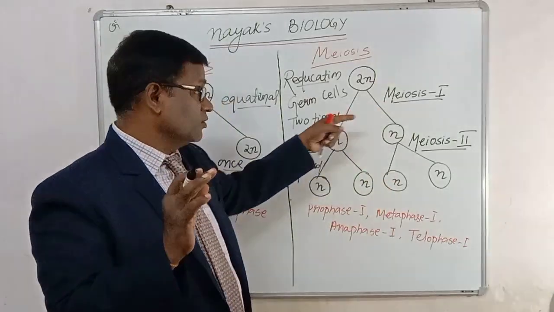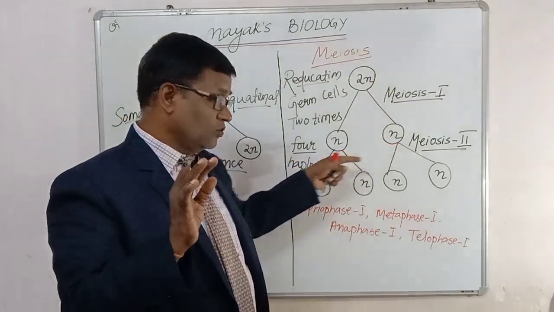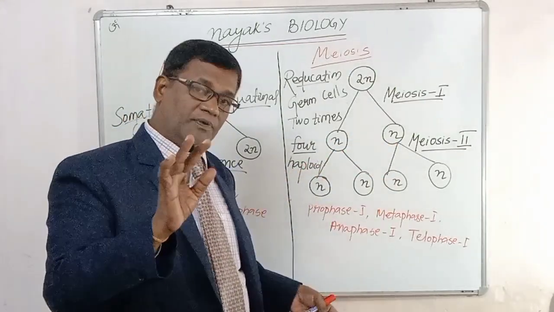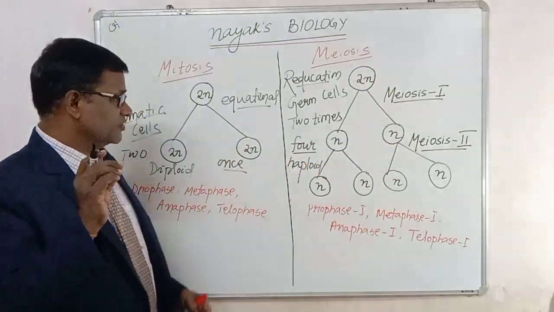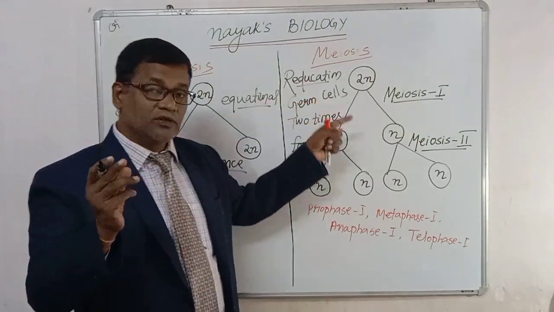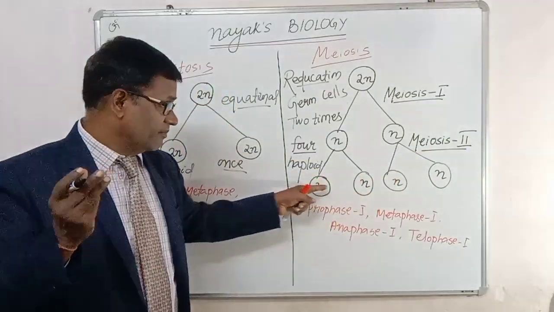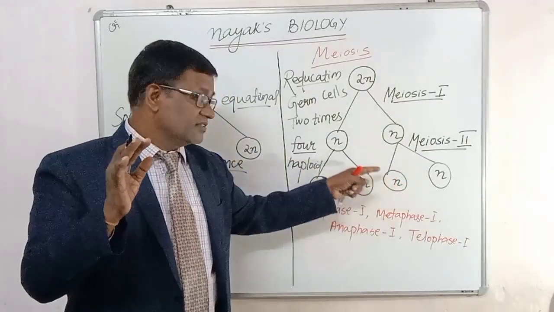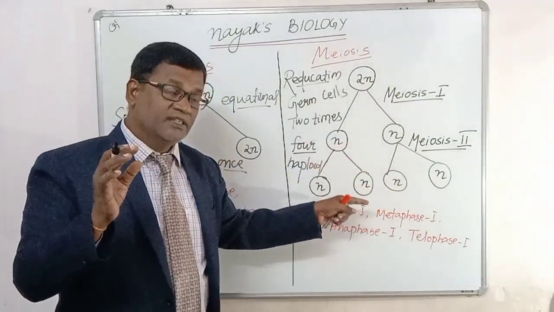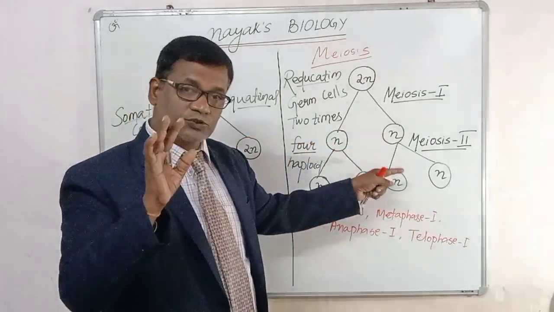Meiosis 1 happened, 2 cells with the haploid number of chromosomes, and in meiosis 2, 4 cells are formed with the haploid number of chromosomes. Now a question: the mitosis is similar to which, meiosis 1 or meiosis 2? Definitely it will be meiosis 2, because here the number of chromosomes stays the same as the mother cell. That's why the mitosis is equivalent to the meiosis 2.